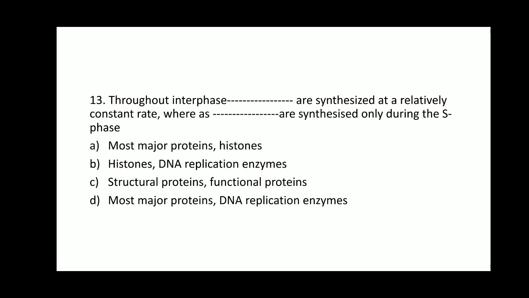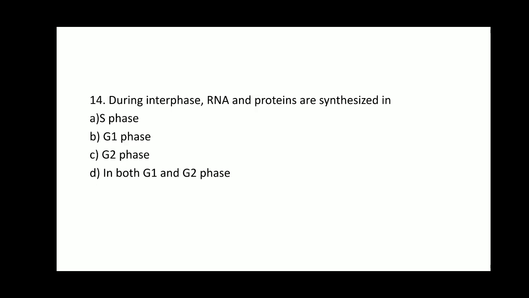DNA replication enzymes are synthesized during the G1 phase but not in the S phase. In S phase, DNA replication is going to take place, so these enzymes are already prepared in the G1 phase. So histones are synthesized in the S phase and major proteins are synthesized throughout the interphase. So option A is the right answer for this question.